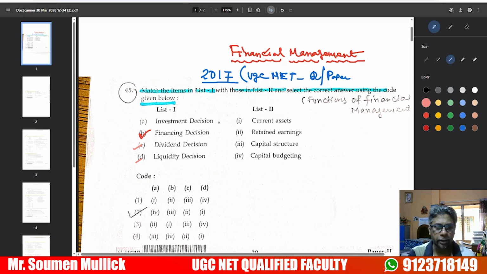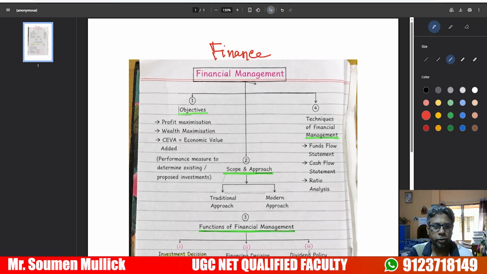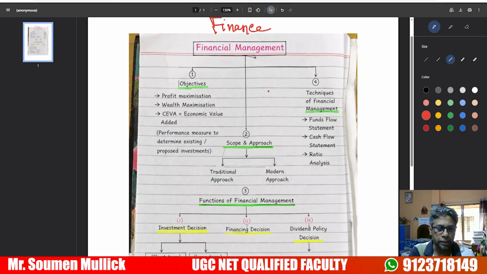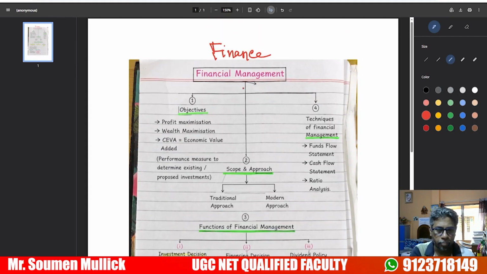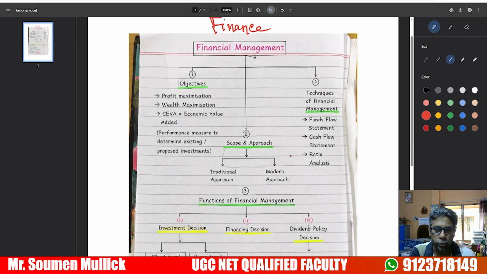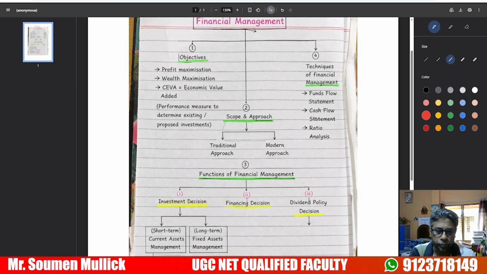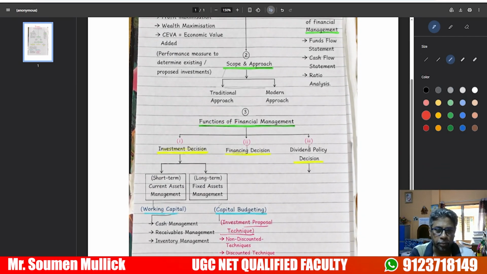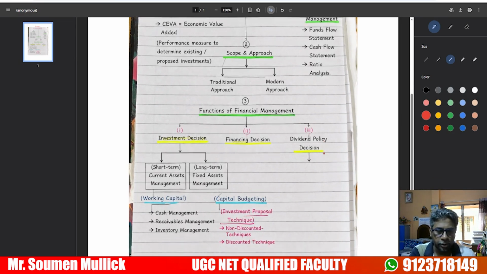Before solving this question, we have to understand the function of financial management. Financial management has certain objectives, number one, and number two, scope and approach. Number three, traditional approach of financial management. The important functions of financial management are the investment decision, financing decision, and dividend policy decision.